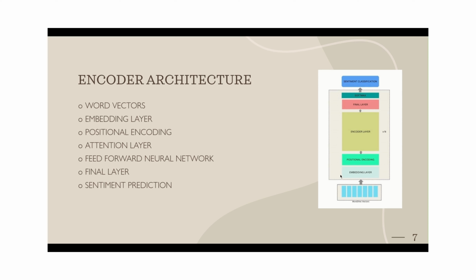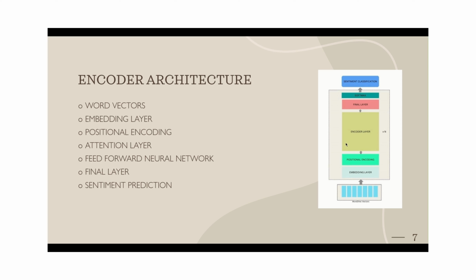After going through the embedding layer, positional encoding is applied to all the vectors. The positional encoding adds the position so that the model can know the position of the words in the sentence. After that, there will be a stack of encoder layers.